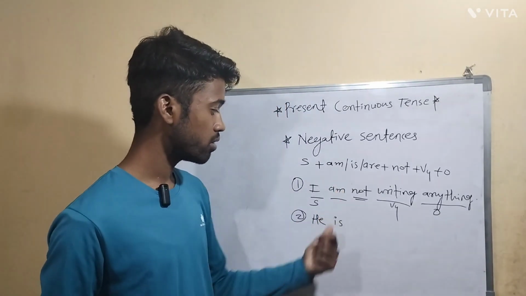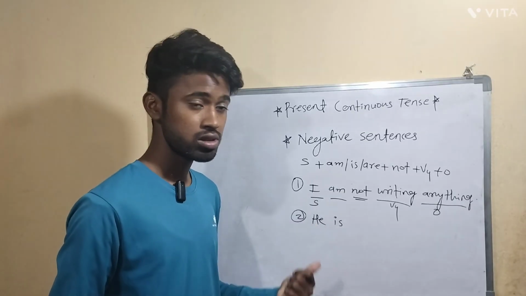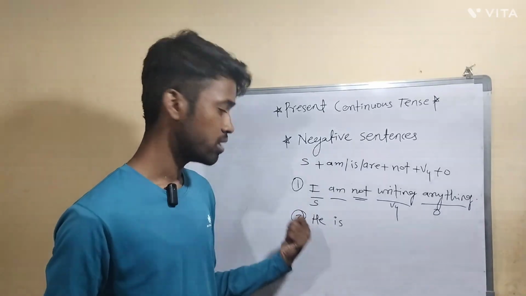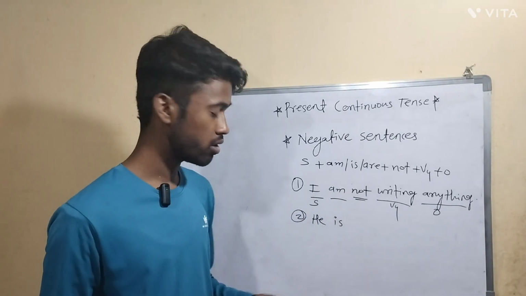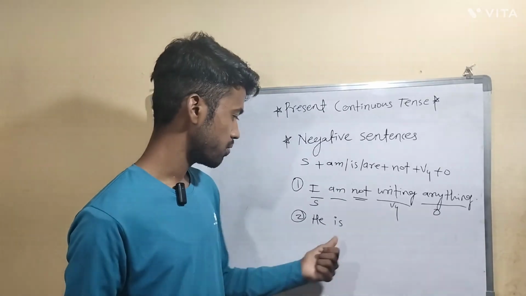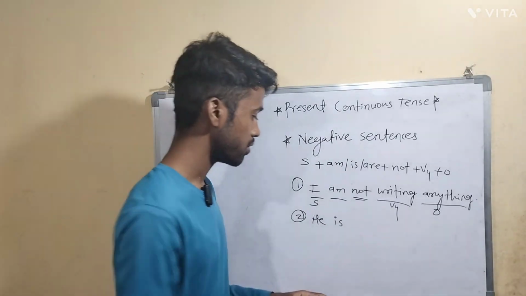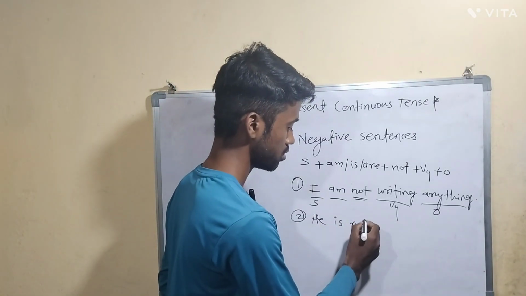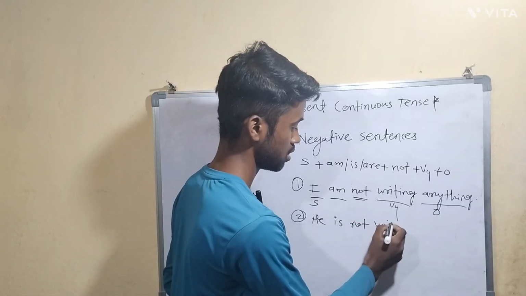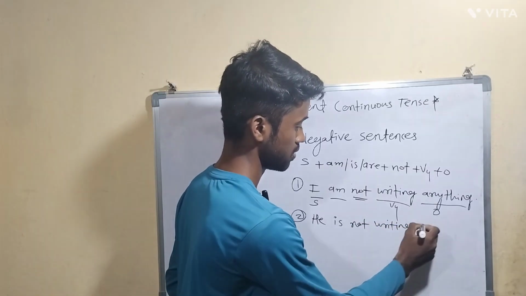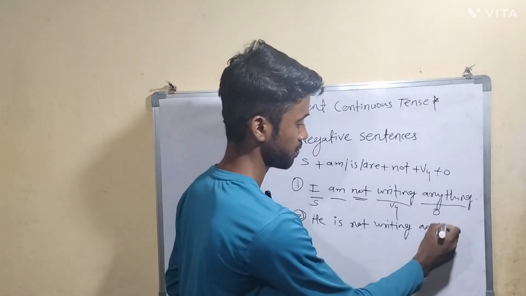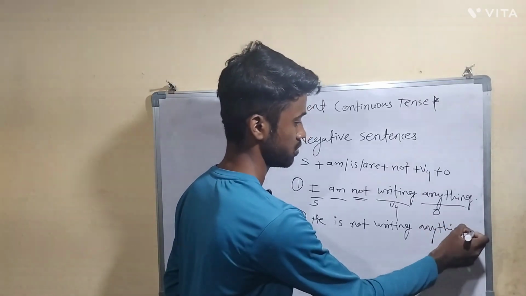So this helping verb will change according to the subject. Here the subject is he. He is third person singular, or you can say singular. So we have to use is for that. He is not writing anything.